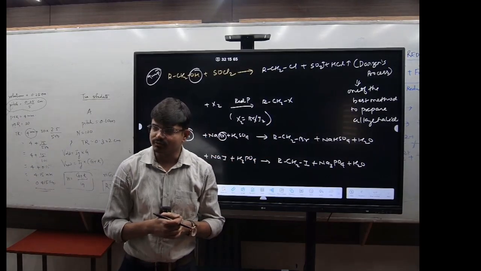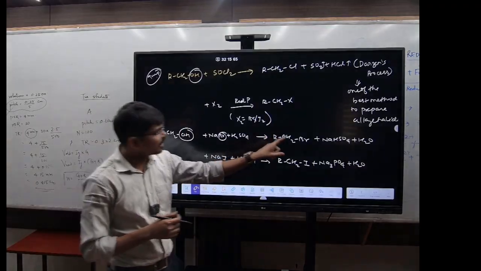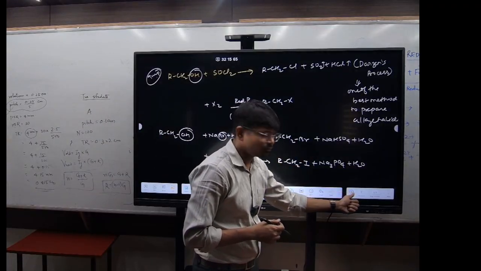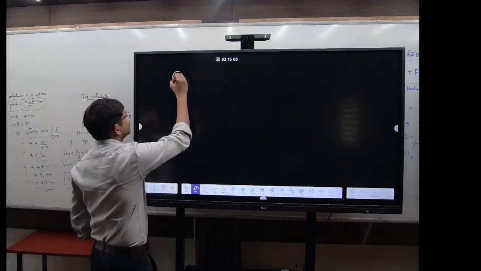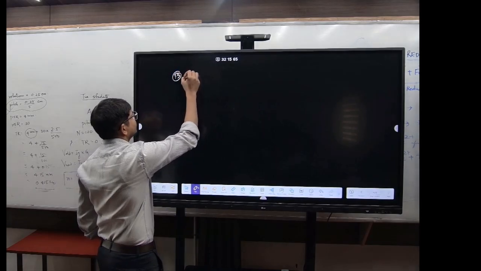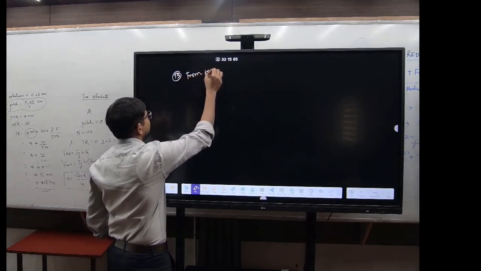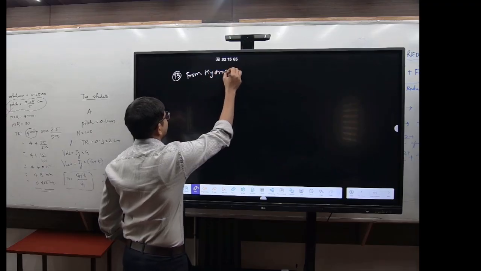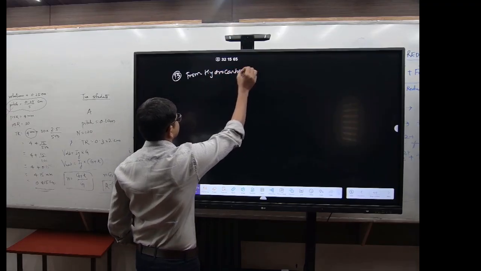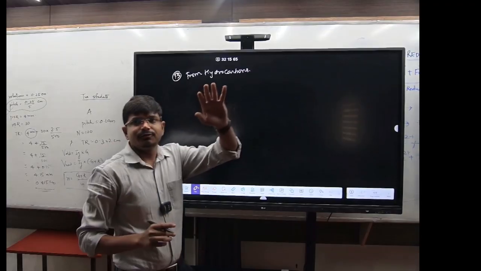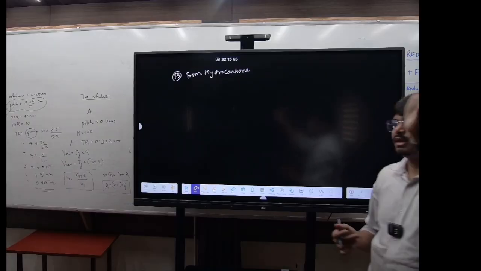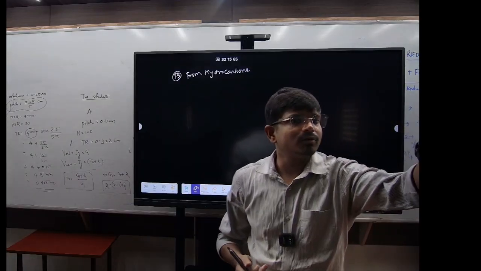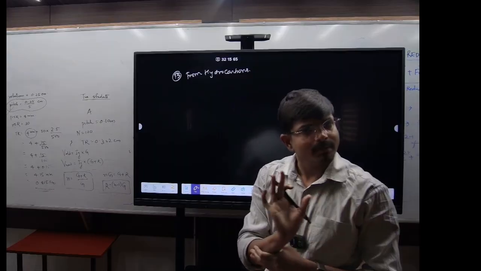Now next, let us talk about preparation from hydrocarbons, right? The next one is basically from hydrocarbons. See, if there is heat and light, it will always follow what? Free radical mechanism, right?